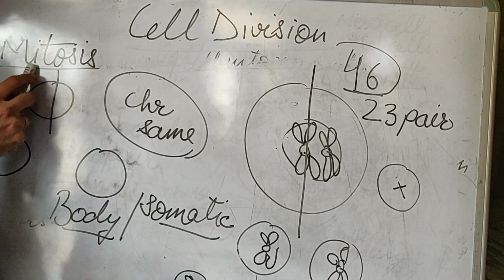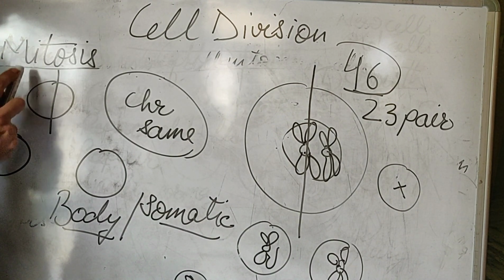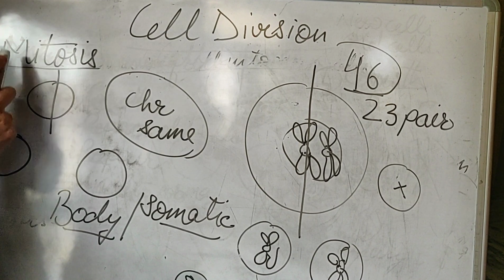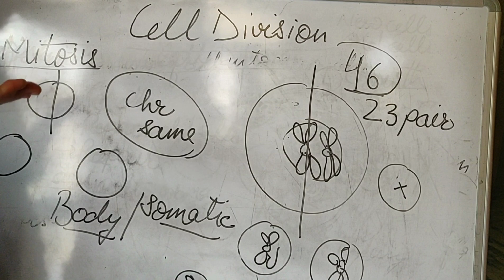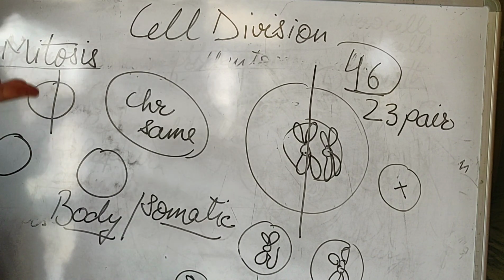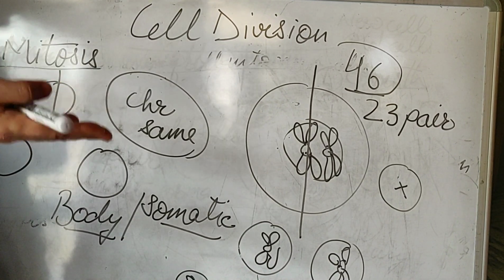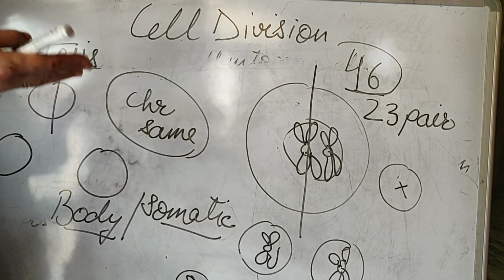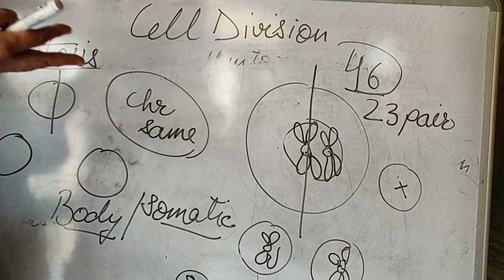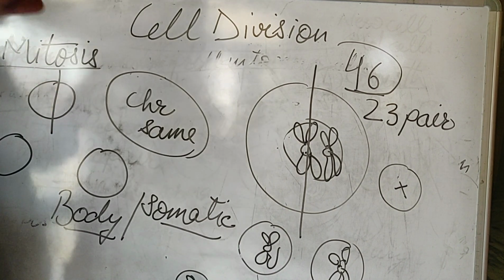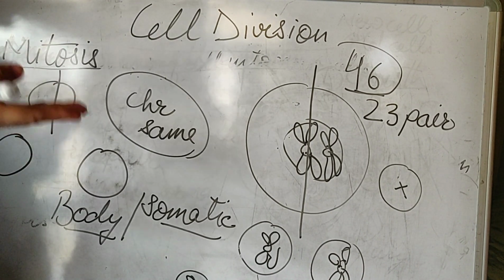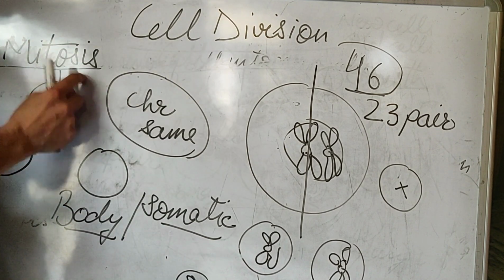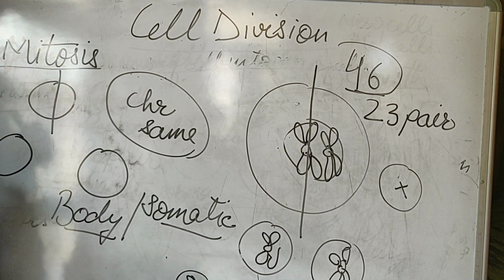So it is one which is responsible for the process of repair. It is also responsible for the process of increase in the size. For example, if your height is increasing, it doesn't mean that new cells are being added after your 2-year age, 3-year age, or 12-year age, that you are able to locate new cells. This was made when I was 10 years old and this was made when I was 12 years old. No, they all look same. This is possible because of this division which is called as the mitosis.